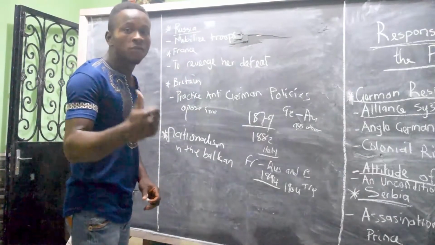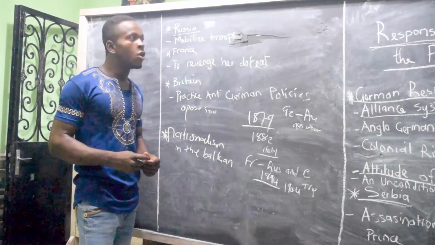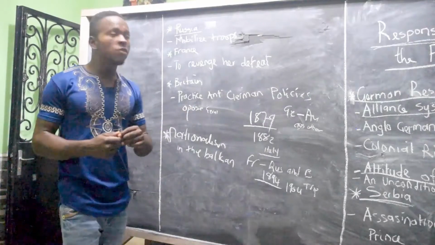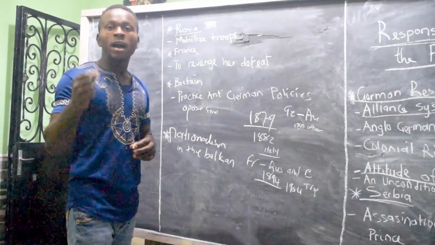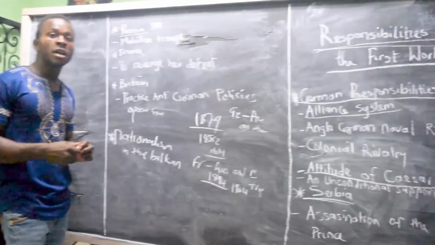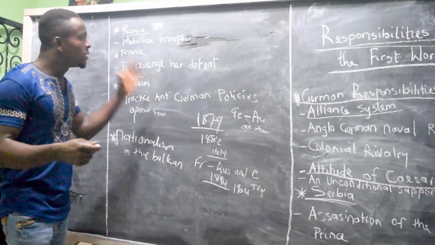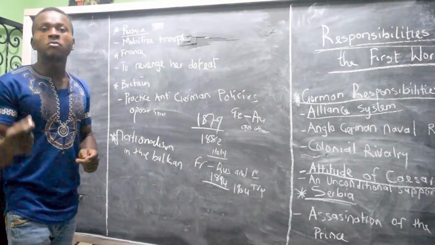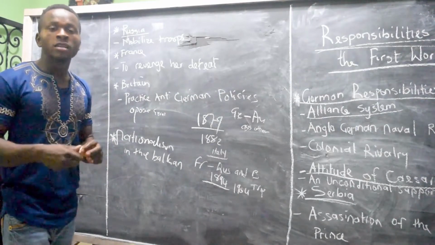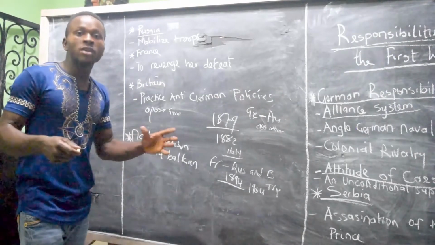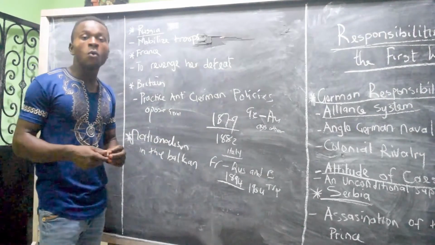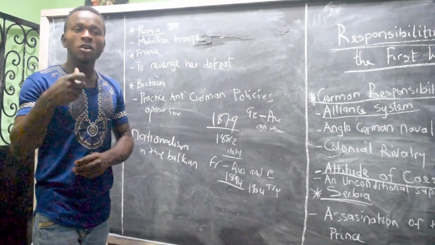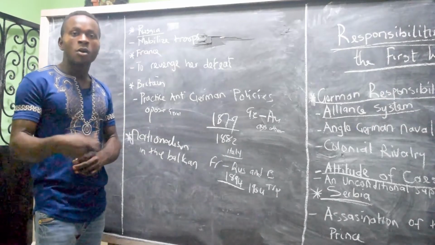How did Russia influence the outbreak of the First World War in Europe? Now Russia, when Russia influenced the outbreak of the First World War, Austria-Hungary had given Serbia ultimatums to follow. Now when Serbia refused to follow these ultimatums, what happened? Austria-Hungary declared war on Serbia. So when Austria-Hungary declared war on Serbia, what happened?